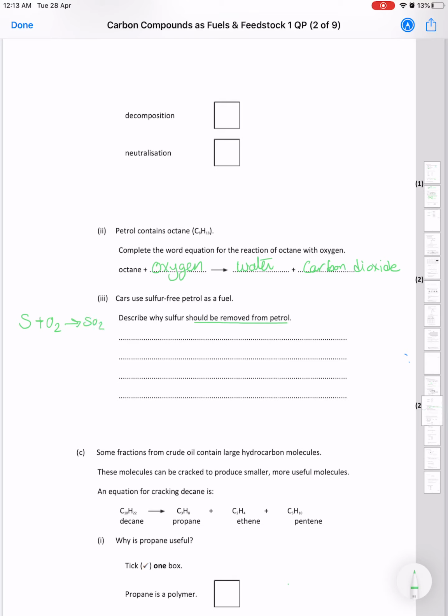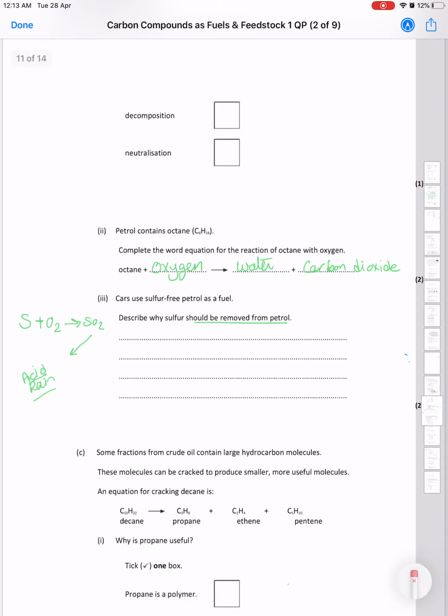The problem with the sulfur dioxide is it will cause acid rain. Okay, it's a pollutant gas that will cause acid rain. That's why it should be removed from the fuel.